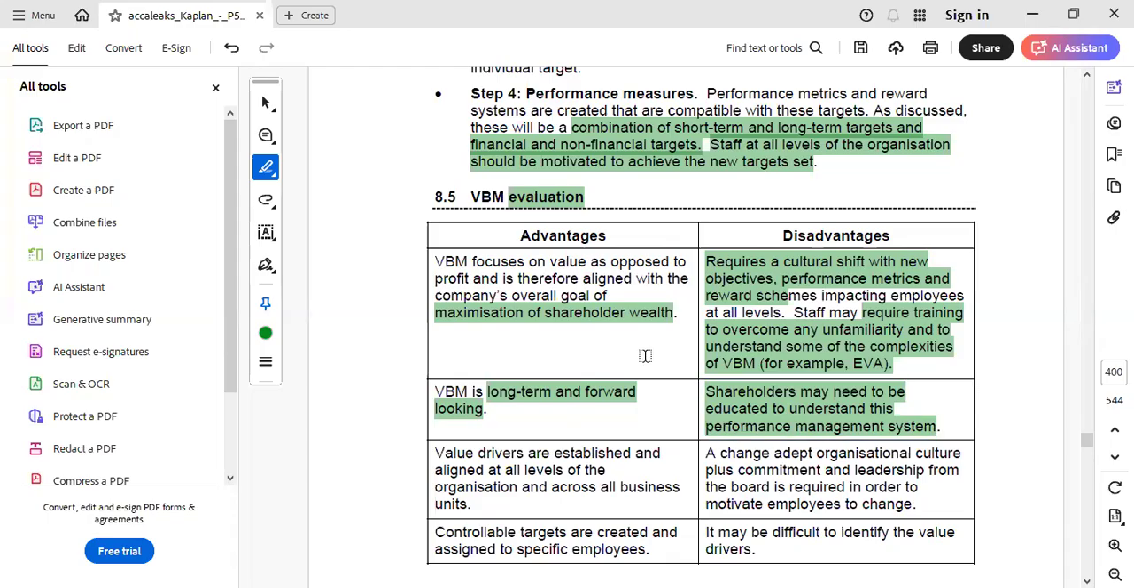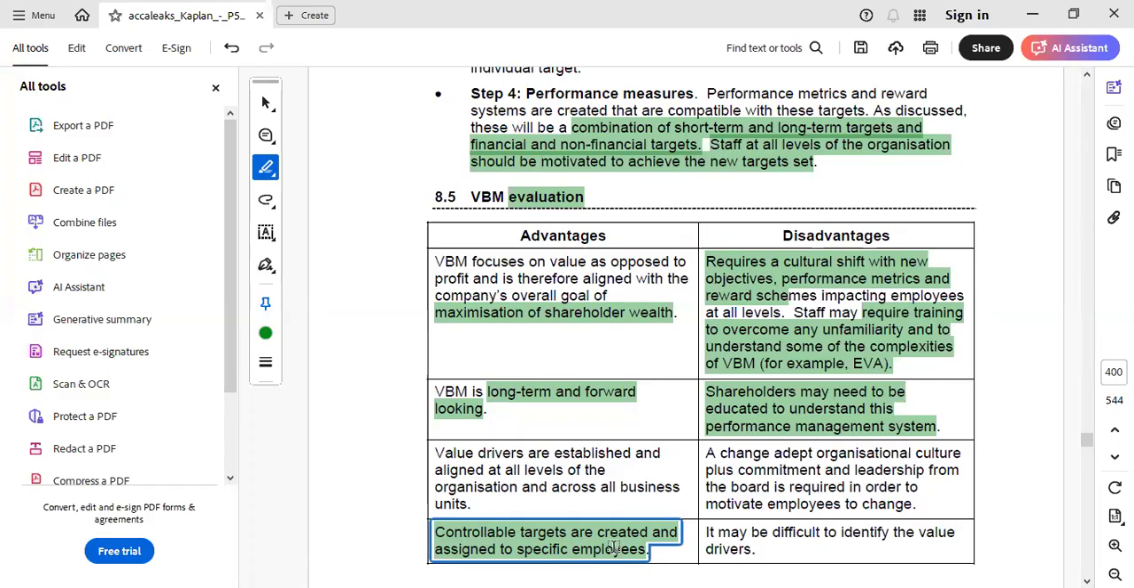So we can see that the two advantages and two disadvantages we have already discussed above have been covered here in a more detailed manner. Thirdly, about the advantages, the third advantage we discussed above: by using traditional performance measures, the employees, staff or managers would be more focused on achieving short-term targets. But if VBM is used, controllable targets would be created and assigned to specific employees.